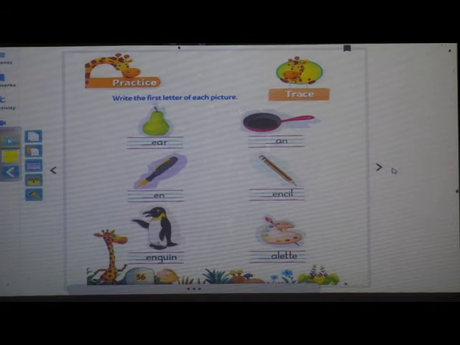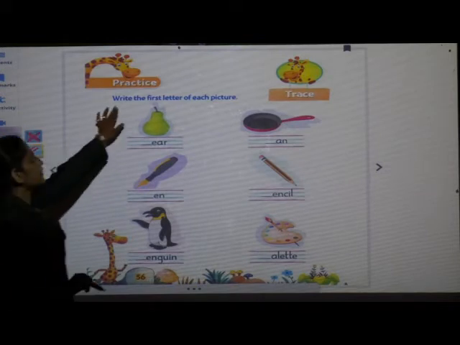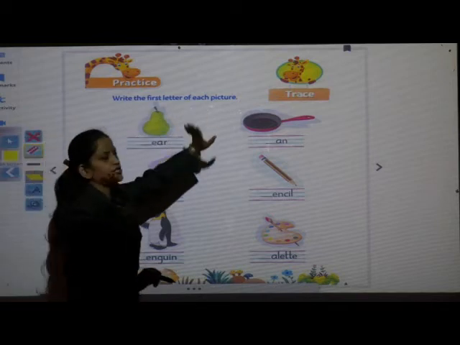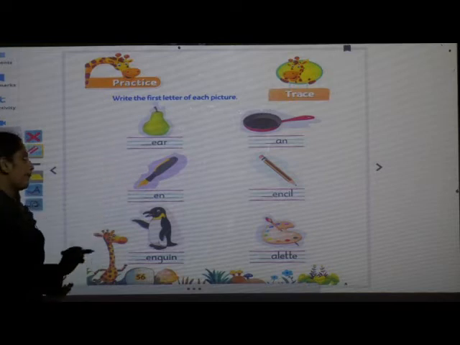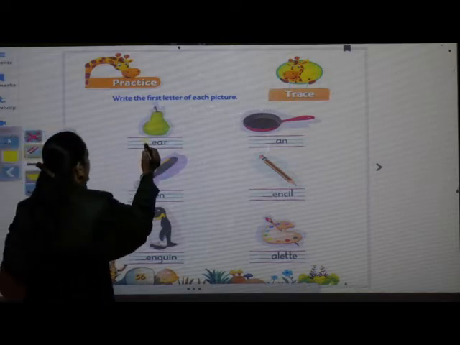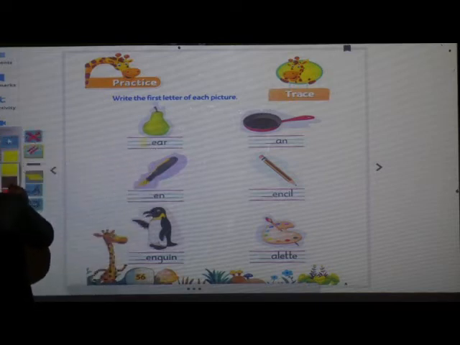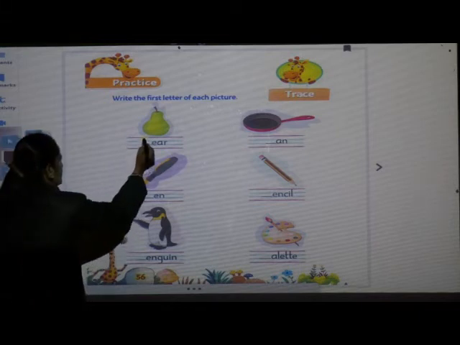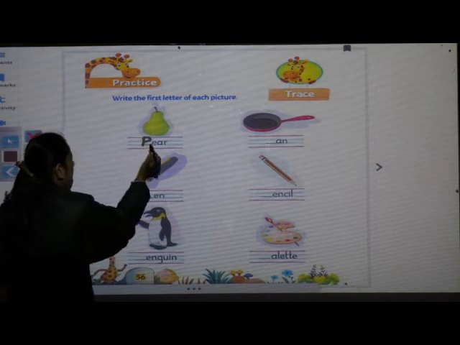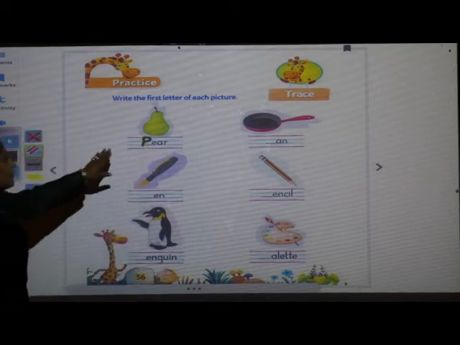We have to do practice. Okay? Yes. Write the first letter of each picture. So look at this picture. What is it? Pear. Very good. Pa, pear. You have to write pa, pear. Here we have to write capital letter P.